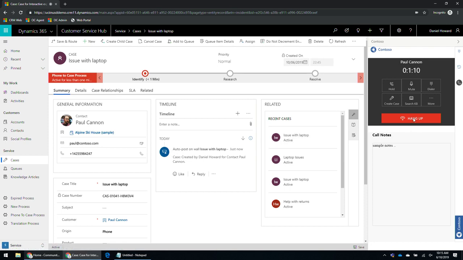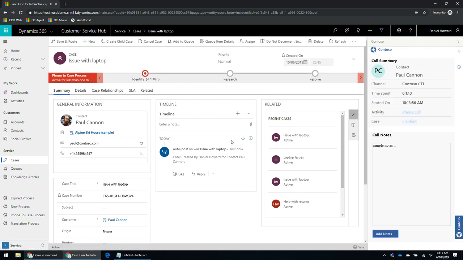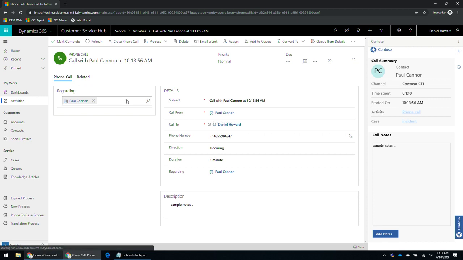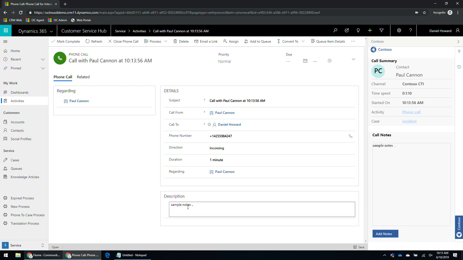So if I hang up on this phone call, you will see a phone call activity as well gets created automatically, and the information about the phone call activity is also made available in the communication widget on the right side. And if I click on this link, you will see the phone call activity is automatically associated with the customer, Paul, and the notes that I have taken over here are also captured within the phone call activity.